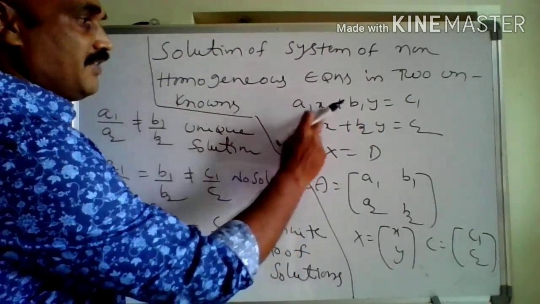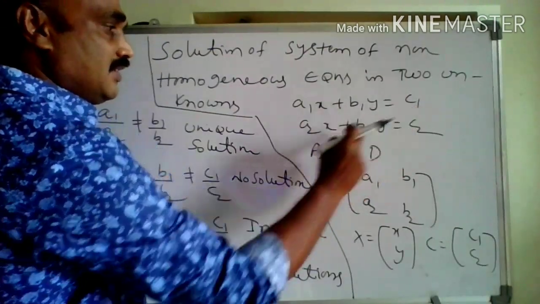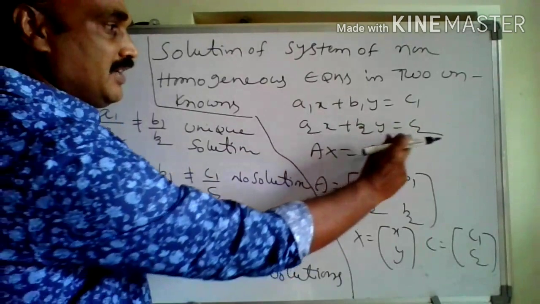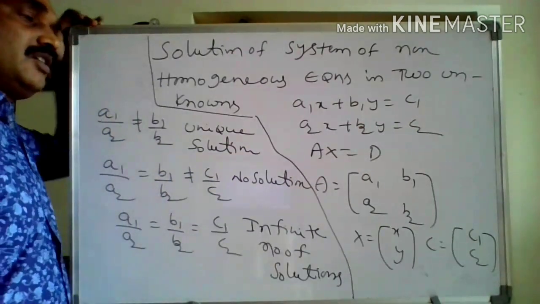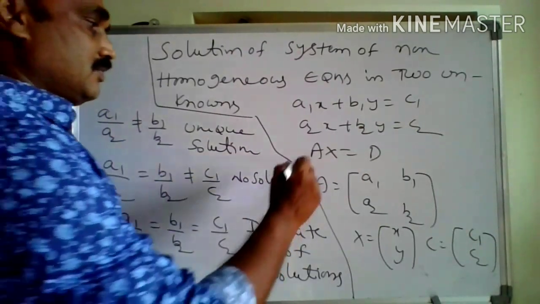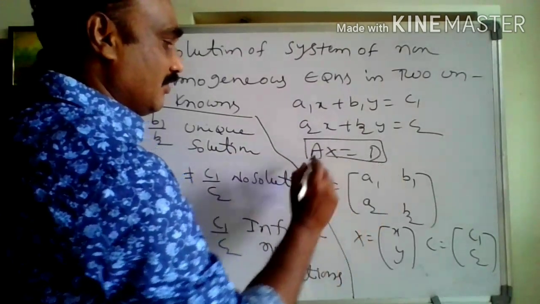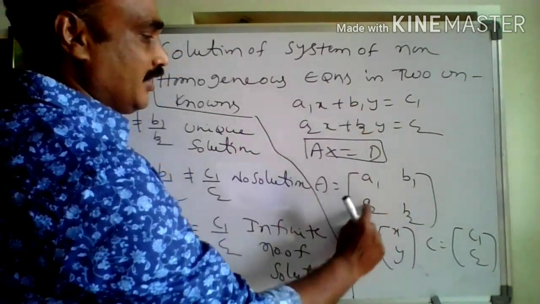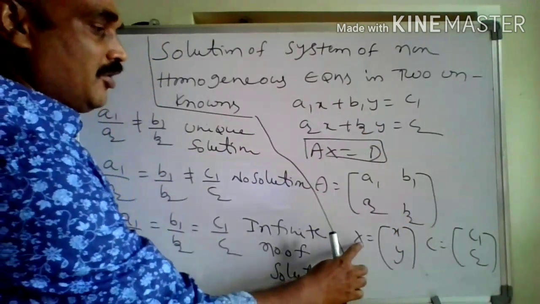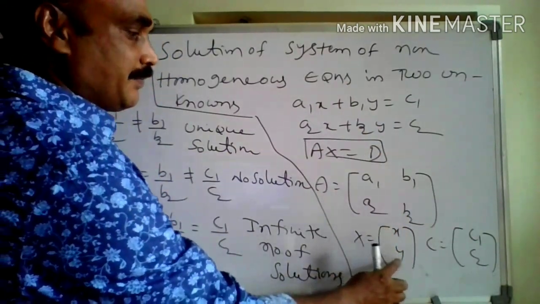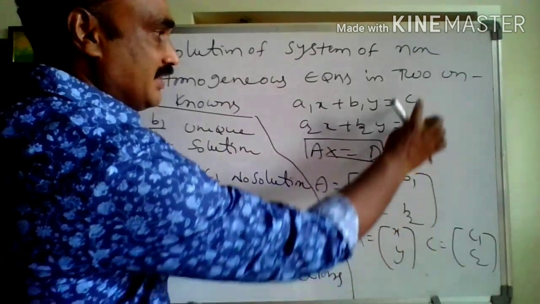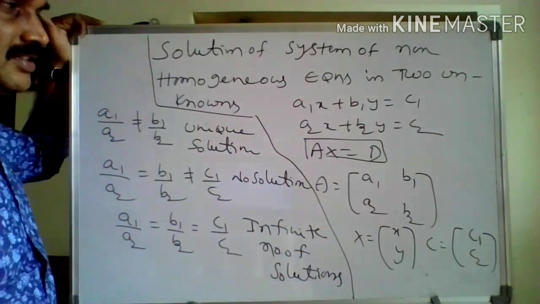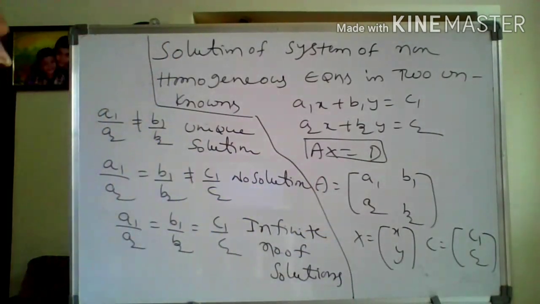Let the equations be a1x plus b1y is equal to c1, a2x plus b2y is equal to c2. So the matrix form is AX is equal to D, where A is equal to first row a1 b1, second row a2 b2. Next, the variable matrix X, here two unknowns x, y, and the constant matrix c1, c2.